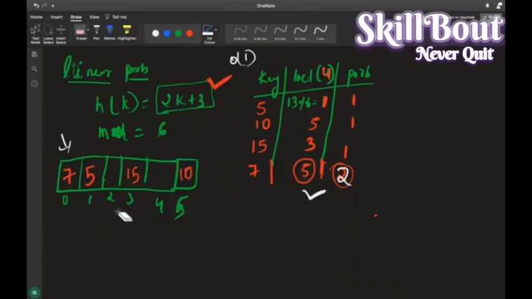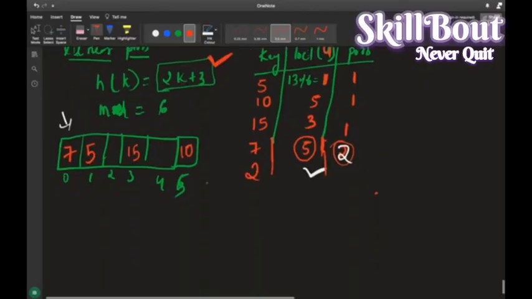K is equal to 2 सर, 2 आ रहा है ना? Okay, K is equal to 2. When K is equal to 2, just calculate it. First step is this one, right? 2 into 2, K is nothing but 2. 2 into 2 plus 3, right? This one's modulus of what? Modulus of 6, right?